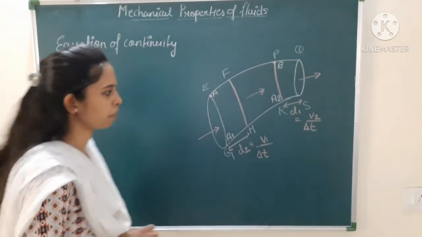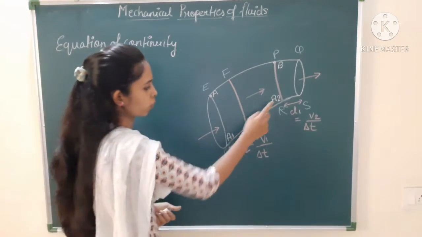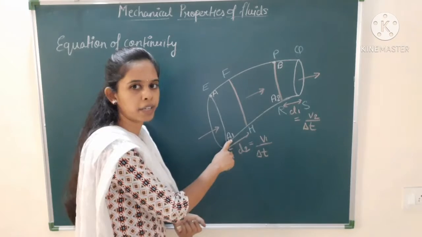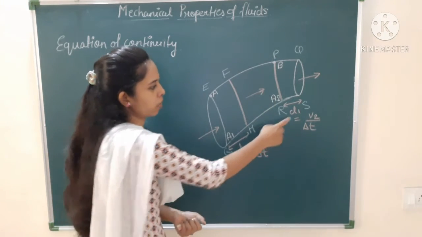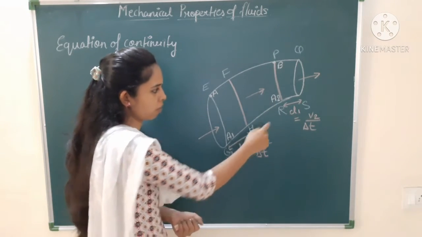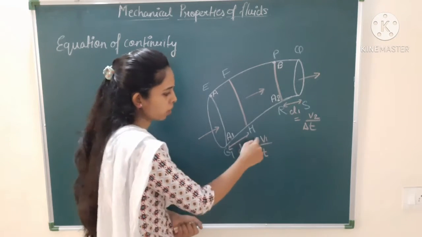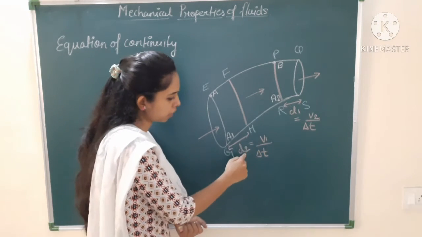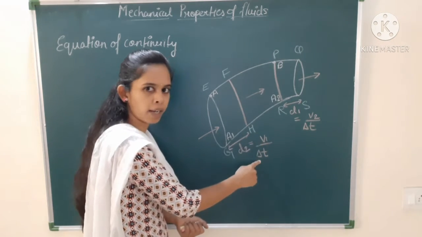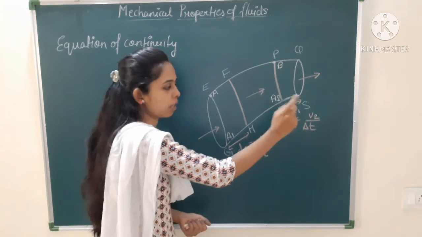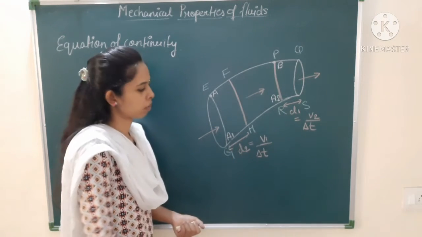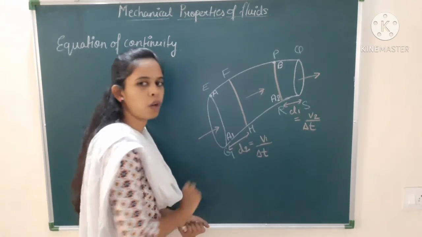So in this diagram we have taken A1 and A2. A1 has a wider area, A2 has a narrow area. Then D2 and D1 are nothing but the distance traveled by the liquid from this point to this point. Okay, and I have written that distance D1 is equal to V1 into delta T, and over here I have written D2 is equal to V2 into delta T. Why have I written this over here? Because this is the formula of velocity.